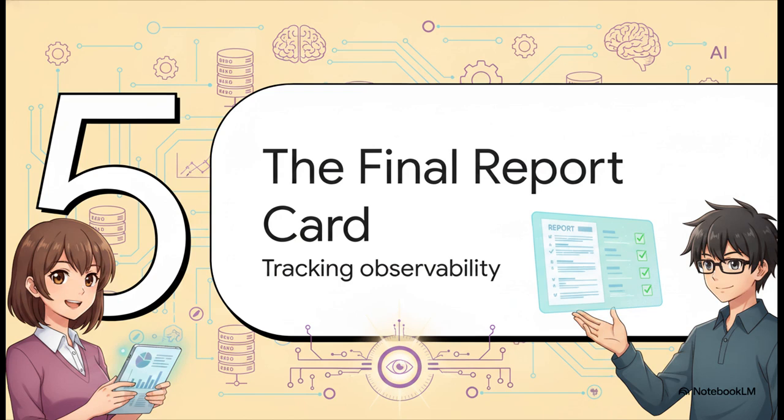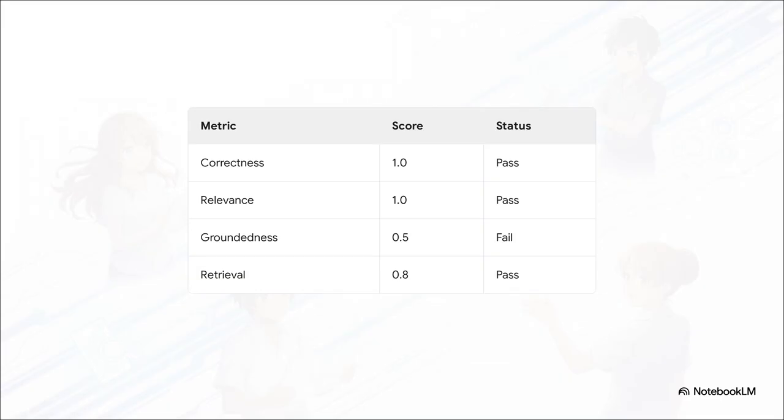Finally, Section 5, generating the final report card. This is all about tracking observability in LangSmith. So, what is the ultimate payoff for this whole elaborate grading system? Well, by feeding these true and false Boolean grades into an observability platform like LangSmith, you generate an automated, trackable report card for your entire AI pipeline. You can run hundreds of test questions in seconds. If a new version of your app suddenly starts failing the groundedness check, you know immediately that your model is hallucinating. Plus, you have the step-by-step reasoning from your AI judge telling you exactly why. It literally transforms AI development from a total guessing game into a rigorous engineering discipline.